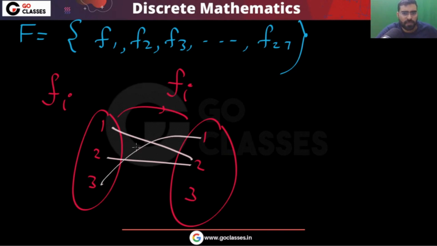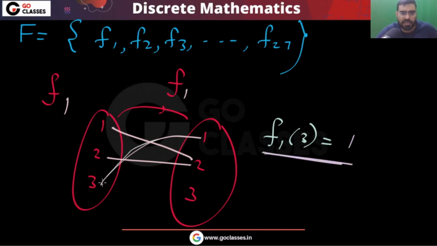So you can notice, very simply, that every Fi is like this. For example, maybe this is F1. In this F1, what is the mapping of 3? The mapping of 3 is 1. So 3 is mapping to 1 in this function F1.